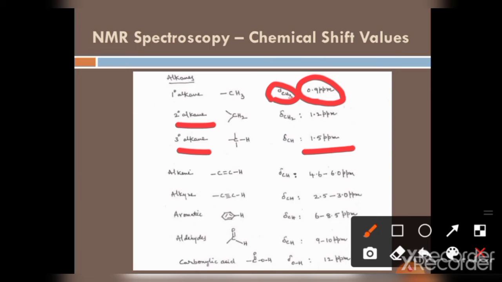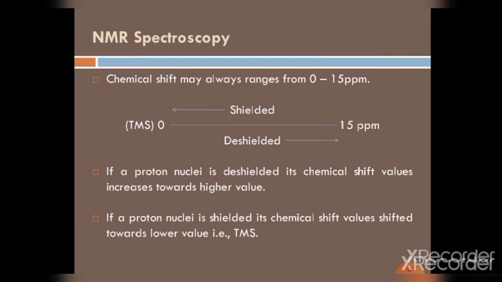Here for alkanes, alkynes, aromatics, aldehydes and carboxylic acids, the chemical shift values range according to parts per million, ppm. Chemical shift always ranges from 0 to 15 ppm.